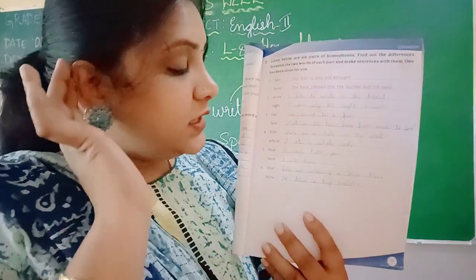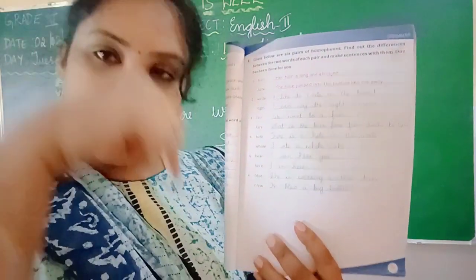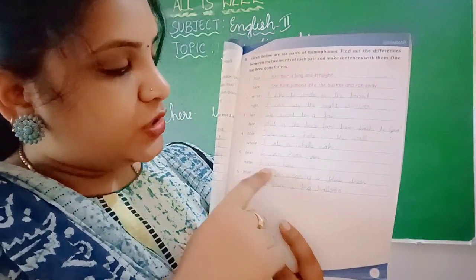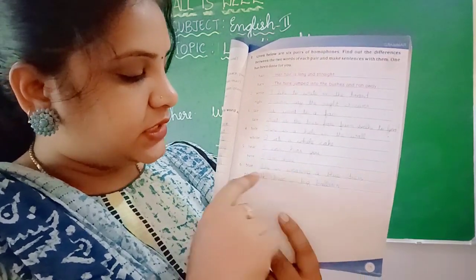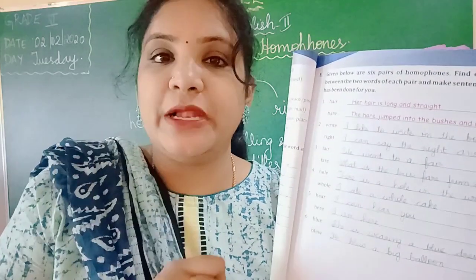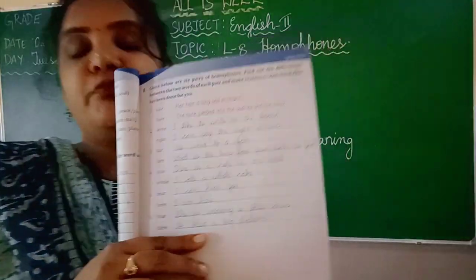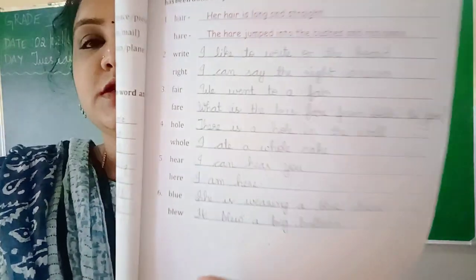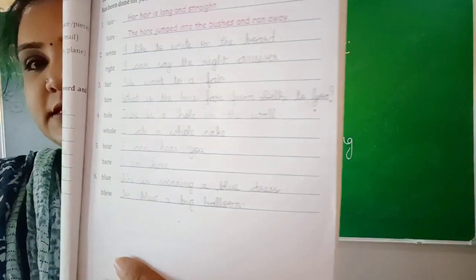Hear. I can hear you. Here. I am here. Blue. She is wearing a blue dress. Blew. He blew a big balloon. You blow a balloon, no? That is blew. Past tense of blow is blew. Okay? So clear, children? Complete this.